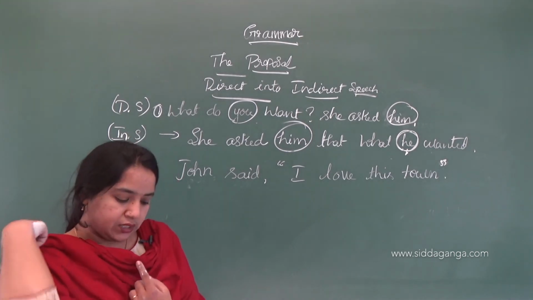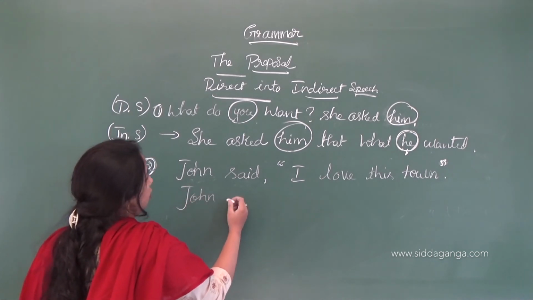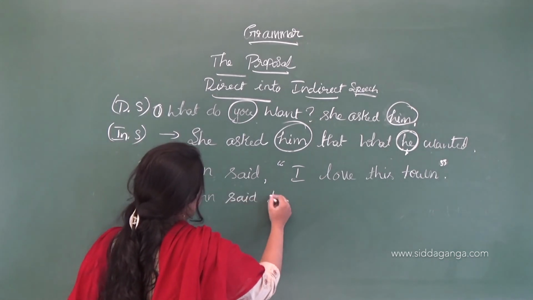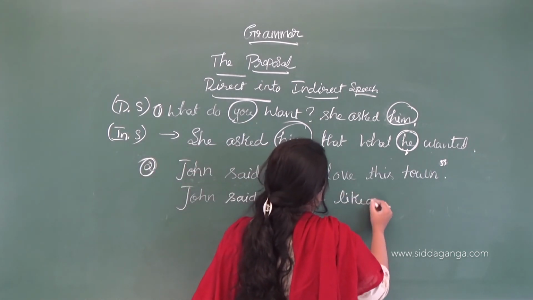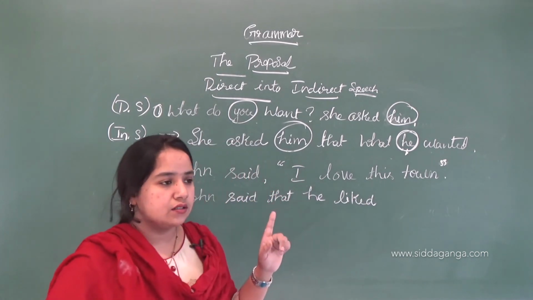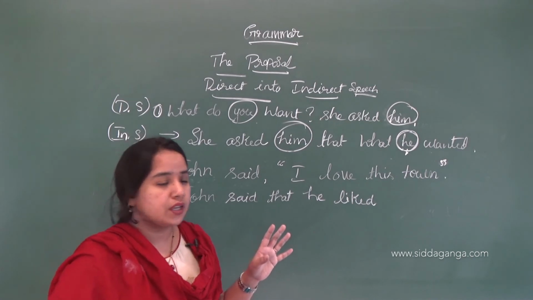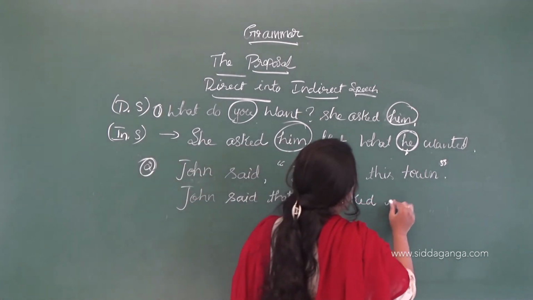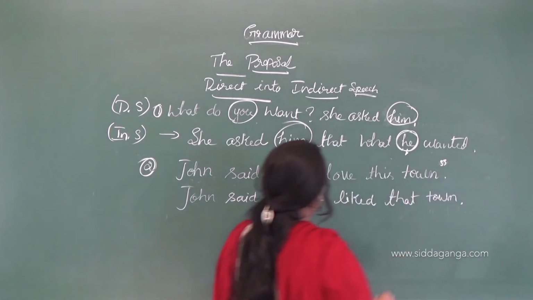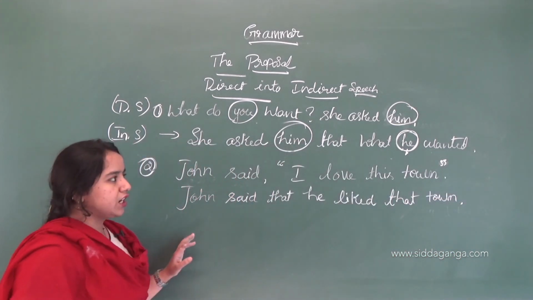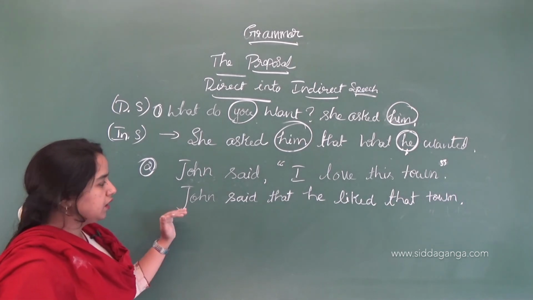So now, John said that he liked. So while I am explaining the rule, I add some other words. Okay, so this is changed into that town. Okay, like this.